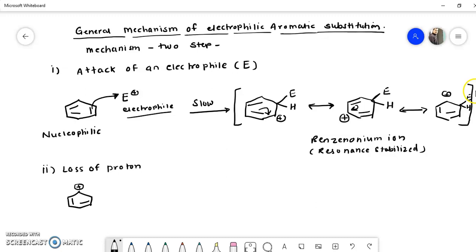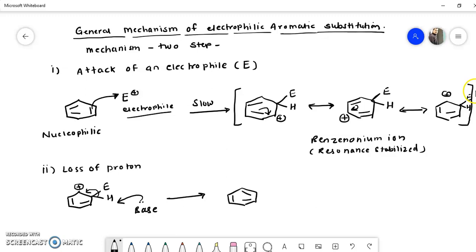Here is a positive charge, here is an electrophile, and here is a proton. In the surrounding there is a base, and you know a base has a lone pair of electrons, so that base will abstract this proton and this bond will shift over here, and finally there is formation of the product.